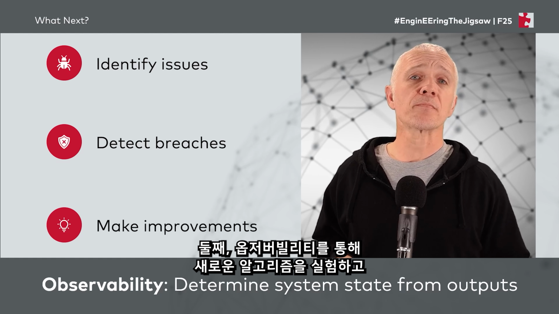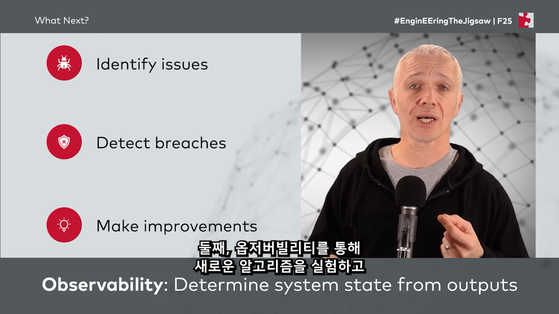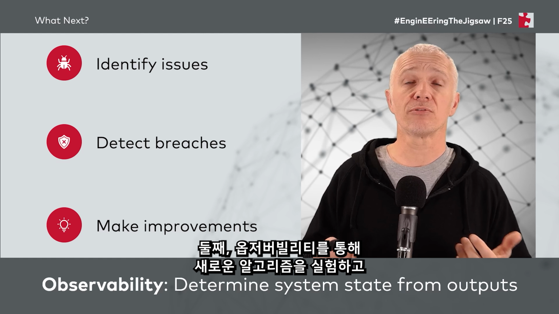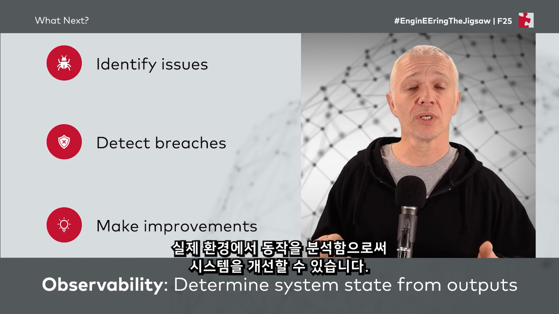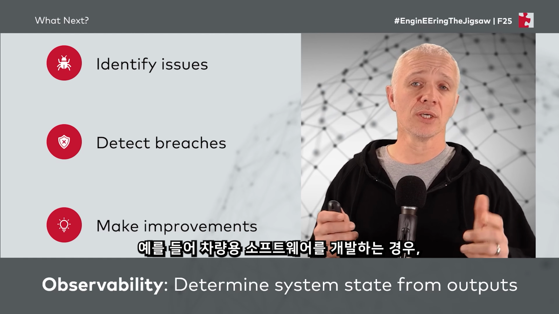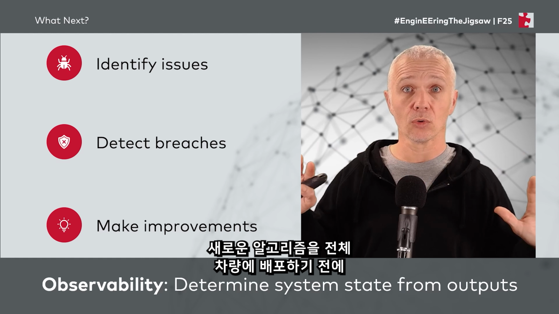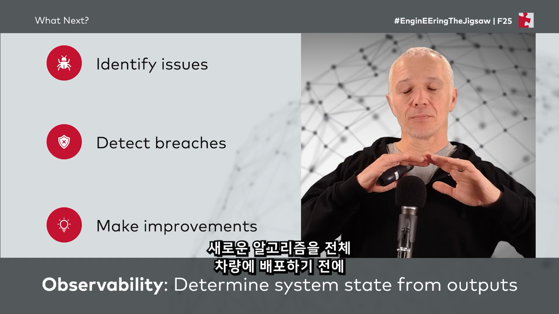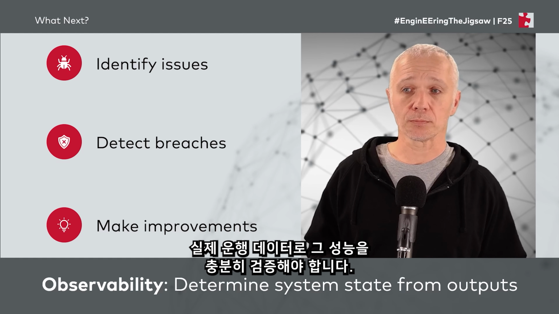And also, observability allows us to make improvements to our system by allowing us to perform experiments with new algorithms and understand how they perform in a working system before we commit to maybe deploying a new algorithm to a whole fleet of vehicles, potentially, if we're working in the context of a vehicle.